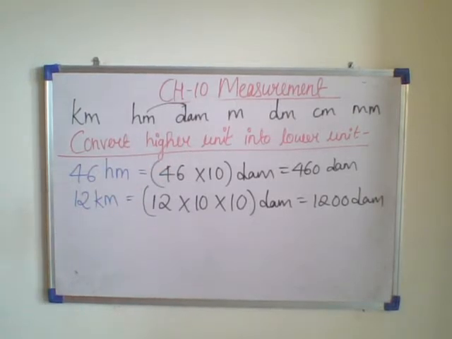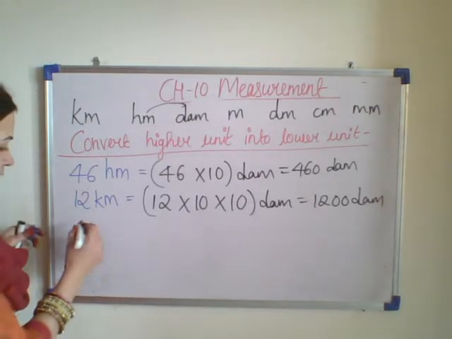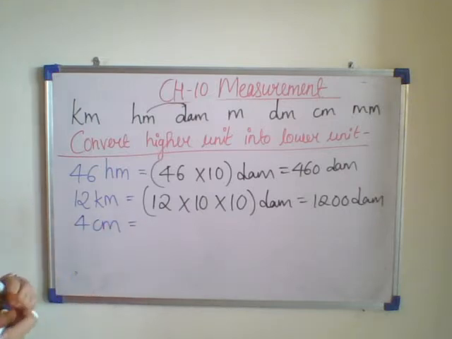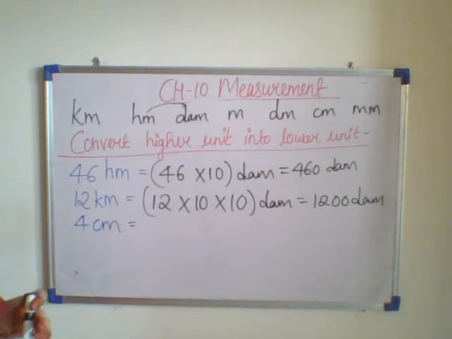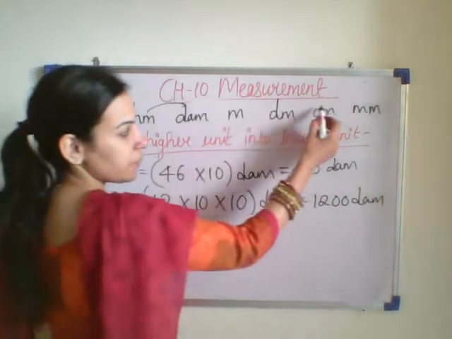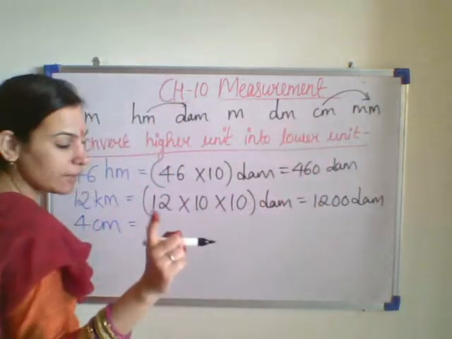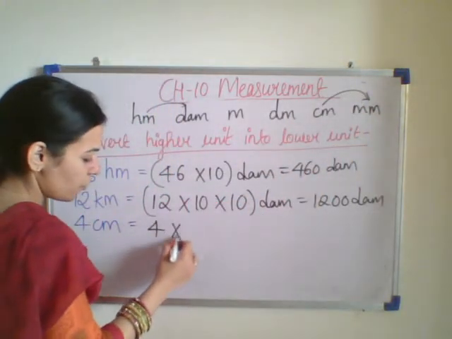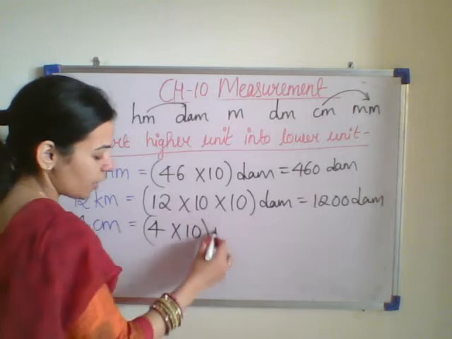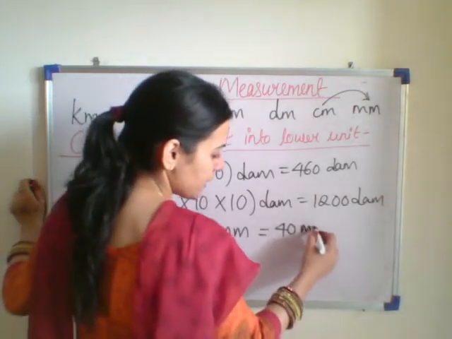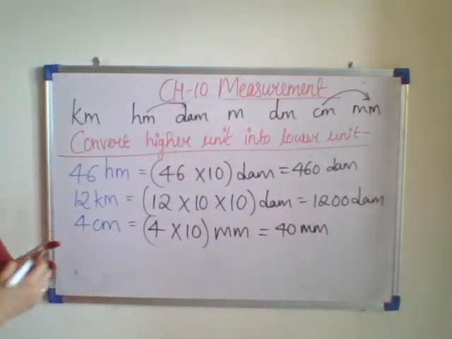Now the next is 4 centimeter. This 4 centimeter I have to convert into millimeter. Here is the centimeter. I have to convert it into millimeter. So I will be multiplying only 1 time by 10. 4 multiplied by 10. Now it is converted into millimeter. It is 40 millimeter. So like this you have to do.